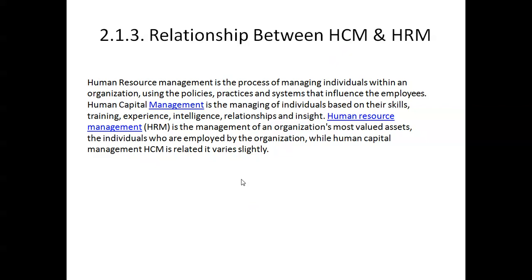Okay, then the third point is 2.1.3, relationship between HCM and HRM. So the concept of human resource management is supported and promoted by the concept of human capital management. So human capital management does not substitute human resource management. In the process of people management, the significance of both HRM and HCM is equally vital. So the different reasons for this are stated below.